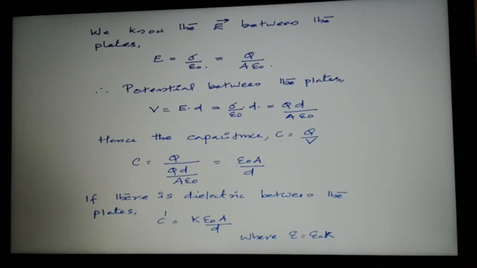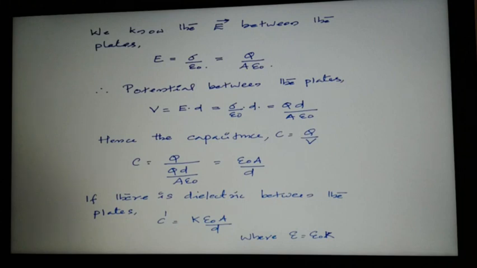For any dielectric medium, epsilon is greater than epsilon 0. Okay, epsilon is greater than epsilon 0. So epsilon is equal to epsilon 0 into k. Since k is greater than 1, epsilon should be greater than epsilon 0. Then since epsilon is greater than epsilon 0, capacitance also should be greater.